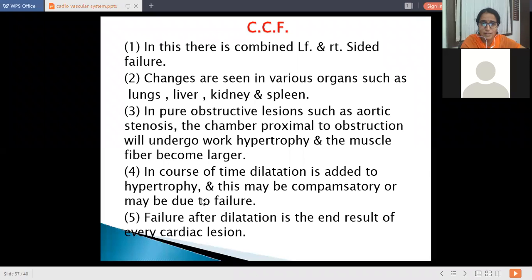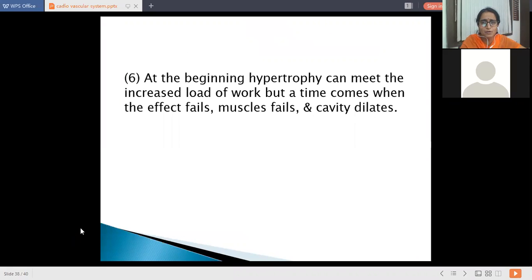So first of all, there is hypertrophy and there is dilatation. This is the end result of every cardiac lesion, that is, congestive cardiac failure. In the beginning, hypertrophy tries to meet the increased workload of the heart, but there comes a time when the effort fails, the heart cannot cope with the output required, the muscle fails and the cavity dilates.